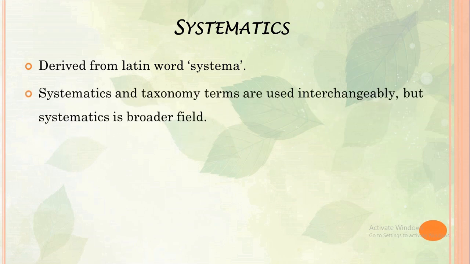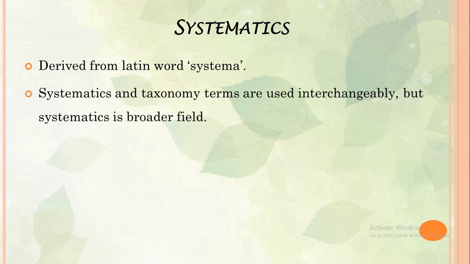So to handle this huge diversity and to have an accurate record of them, we need a proper universal system of nomenclature, identification and classification that can bring out true relationships. And all these activities, nomenclature, identification and classification, comes under systematics. So now we will talk about systematics. Systematic word is derived from Latin word systema, which means system.